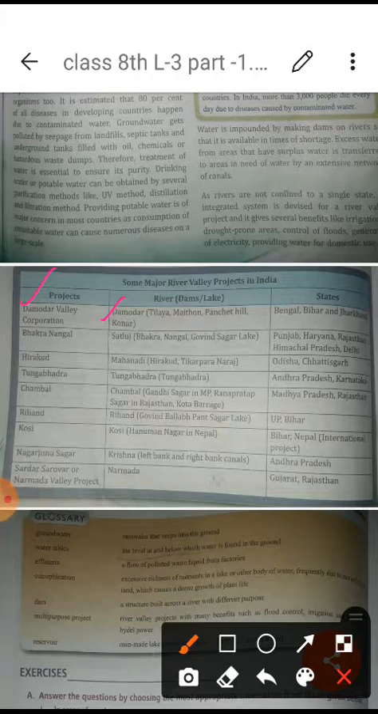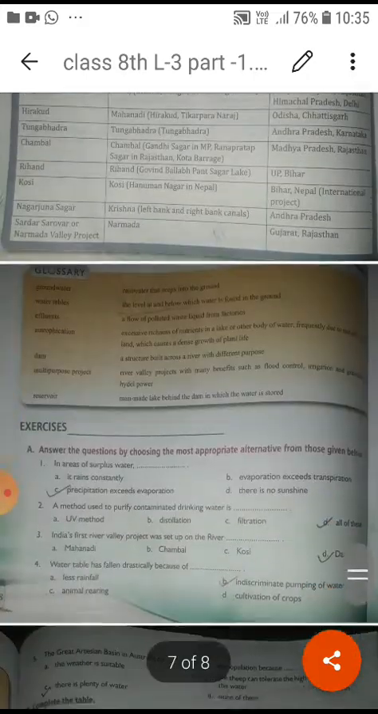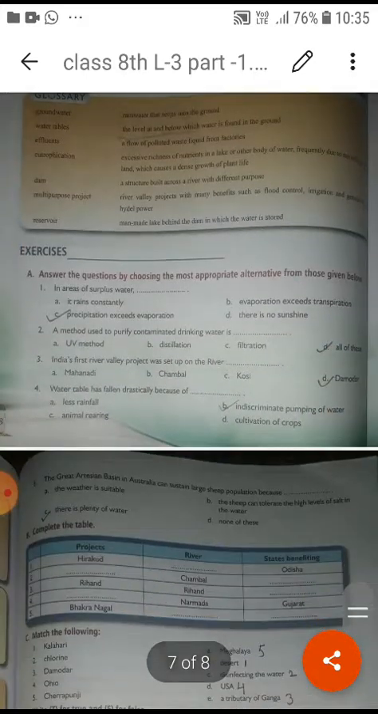It is given here, states. Okay, so which states are coming? So like this, 1 2 3 4 5 6 7 8 9 10. So these river projects are given. There are lots of river projects in India, but what is given in your book, you have to make this table in your notebook. If you are willing to make it on the left hand side, or otherwise you can make it on the right hand side. Along with this one, you have to fill the exercise in your book.